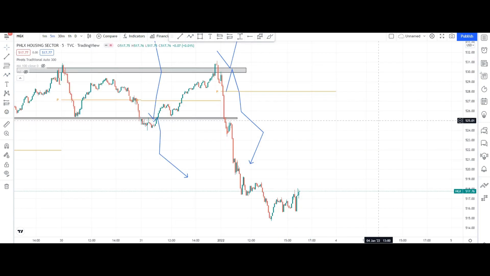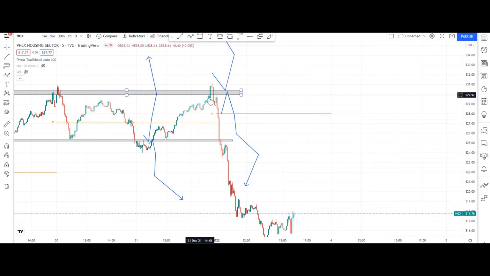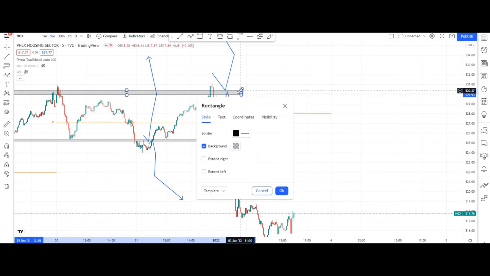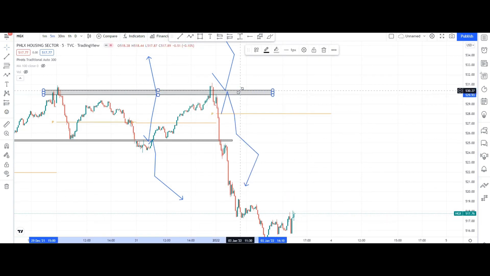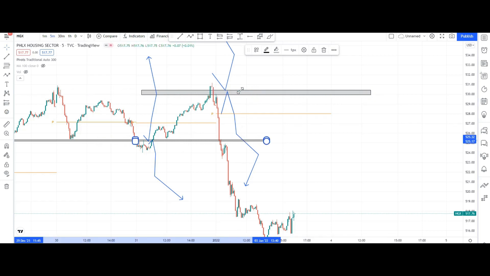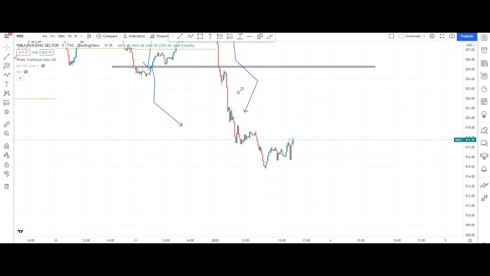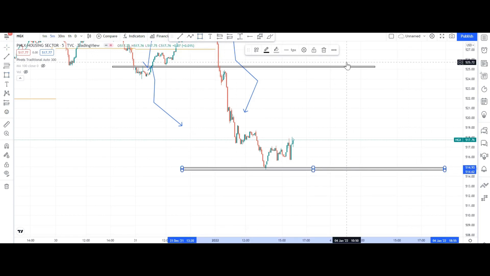Okay guys, we can see HGX. In HGX this acts as one of the resistance areas, and this also. So now we can see that this will act as one of the major supporting areas. Okay guys, so I will mark this one too.